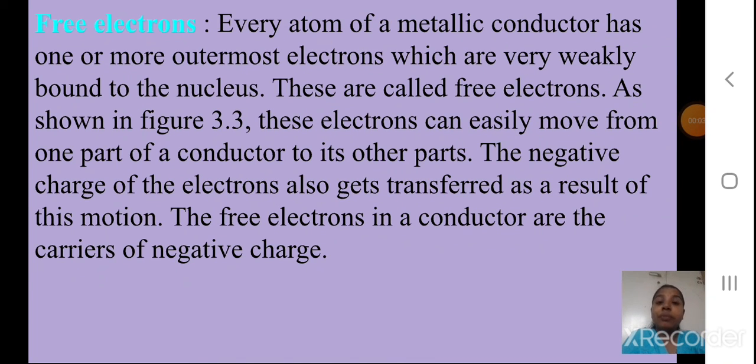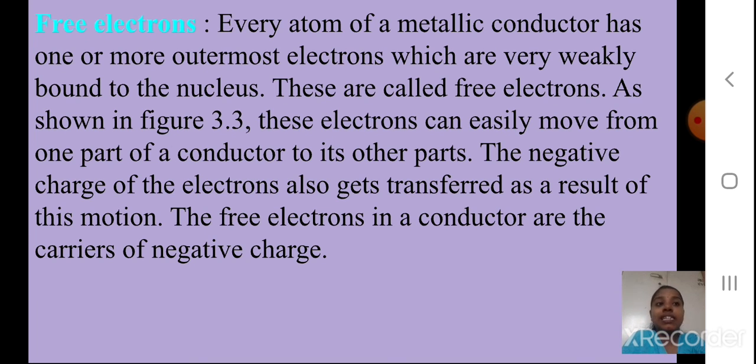Every atom of a metallic conductor has one or more outermost electrons which are very weakly bound to the nucleus, meaning the force with which they are attached to the nucleus is very weak. These are called free electrons, as shown in the figure 3.3.